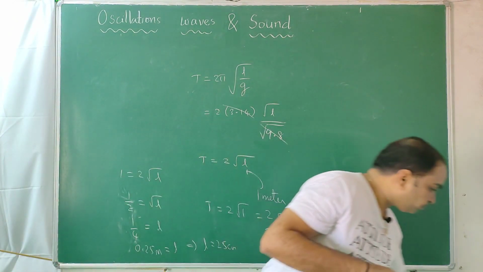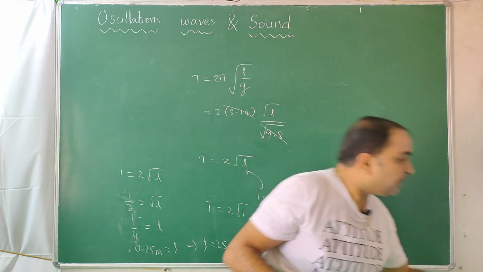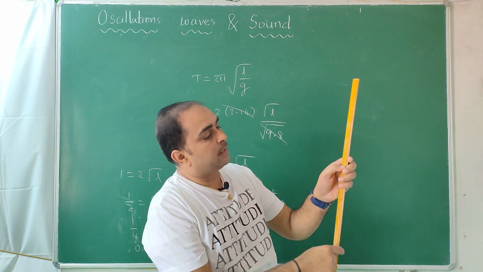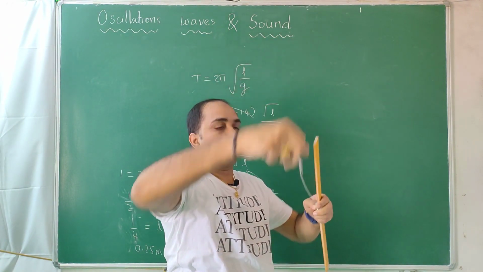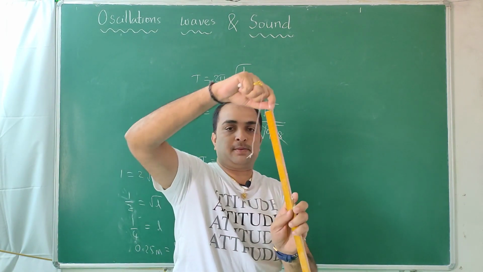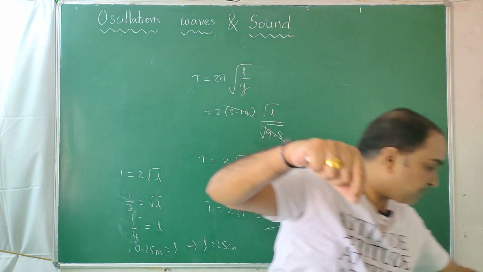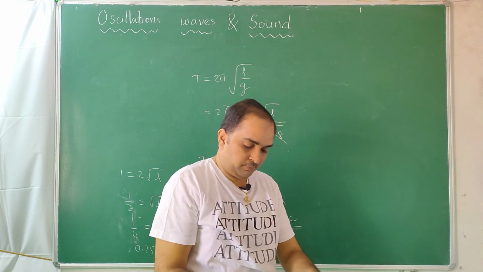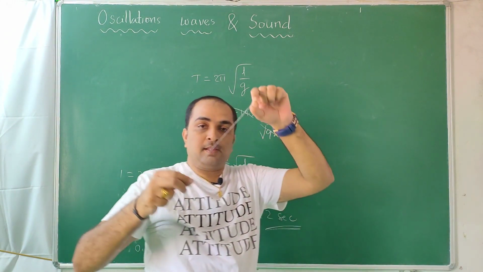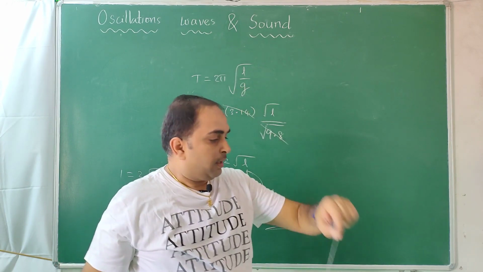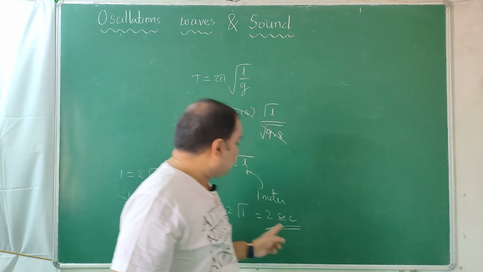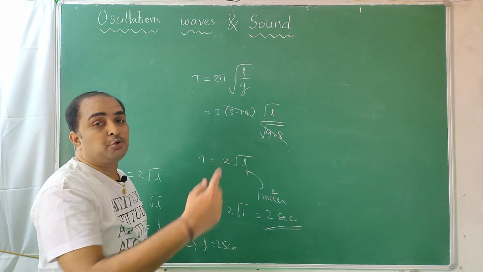So now, let me take the scale. This mark is 25. So I need a pendulum of length 25 centimeters. Like this. This pendulum goes and comes back exactly in 1 second. The other pendulum that I discussed, whose length is 1 meter, takes 2 seconds to come back.